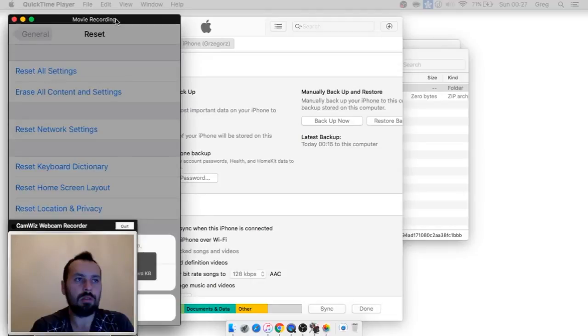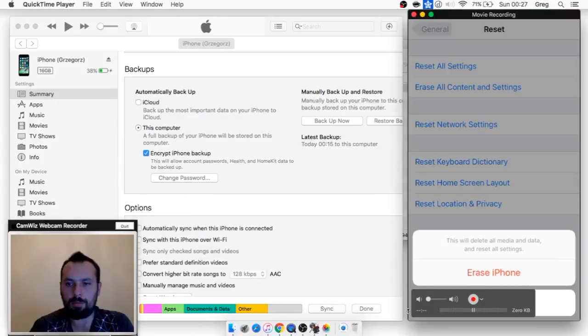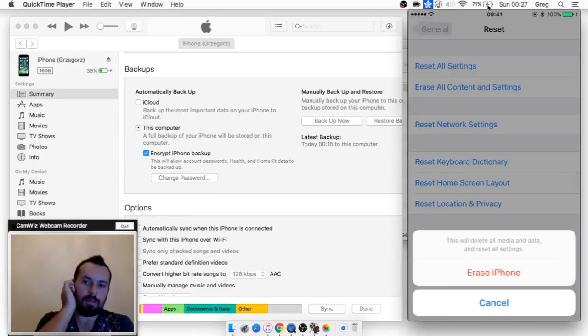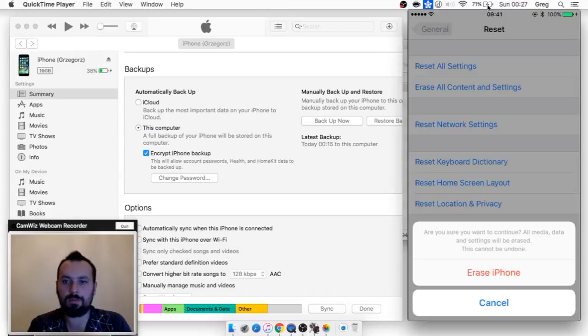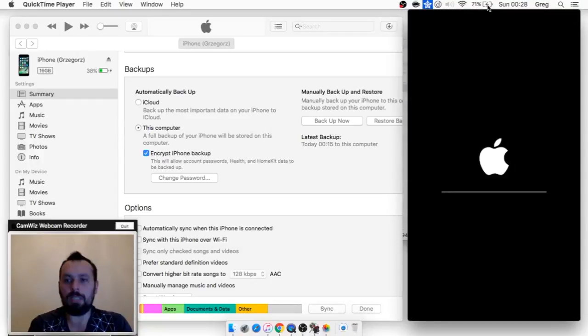And the second option is, you can see, all media and data will be deleted, and the settings will be reset. Okay, so let's click delete, erase iPhone, and basically it asks for the same thing because it wants to protect you. So let's do it, and it's being erased.